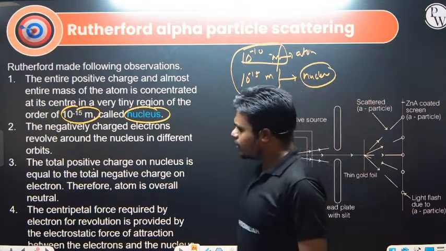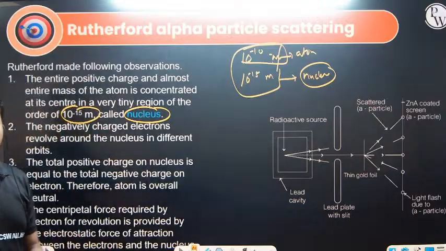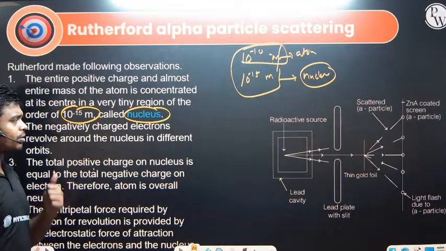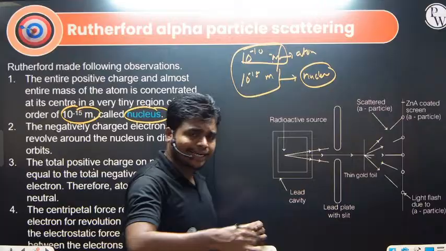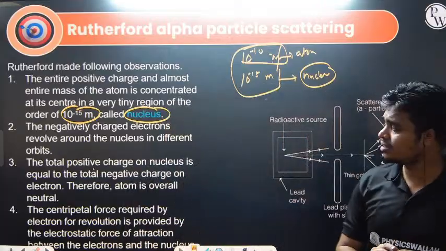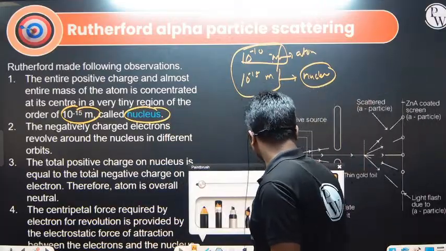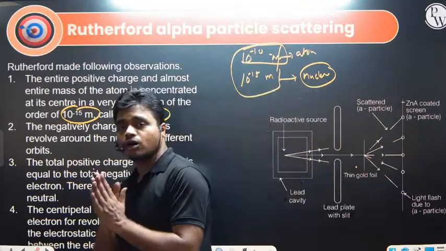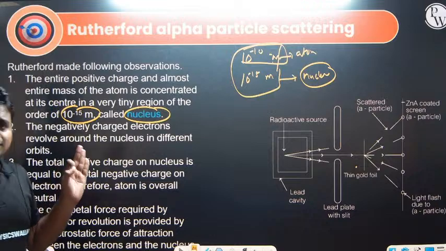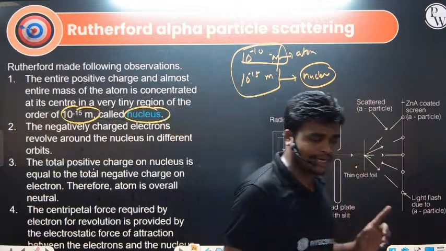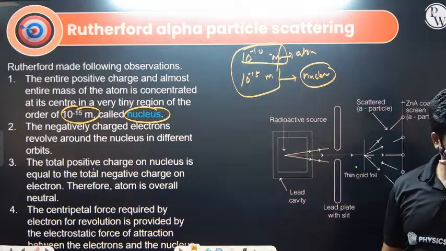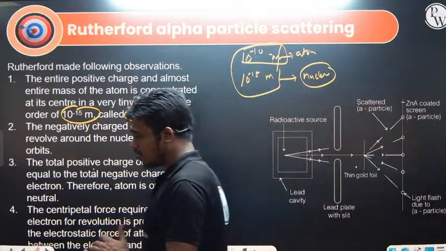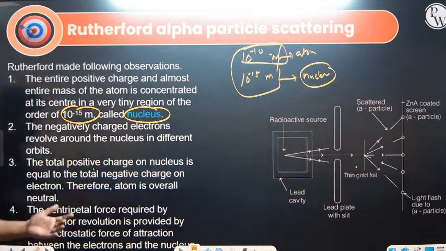Now the negatively charged electrons revolve around the nucleus in different orbits, just like planets revolve around the sun. The total positive charge on the given atom inside the nucleus is equal to the total negative charge on the electrons surrounding it. So this is the conclusion we are coming to over here.